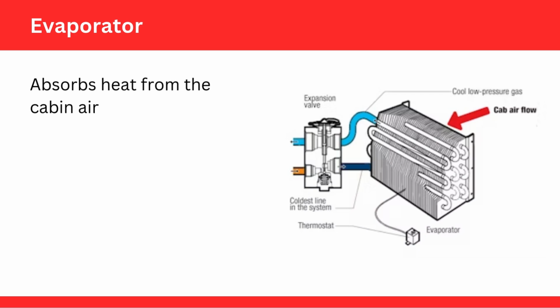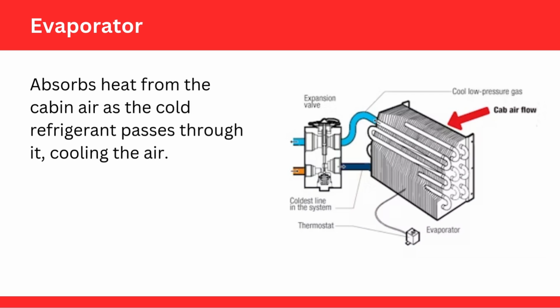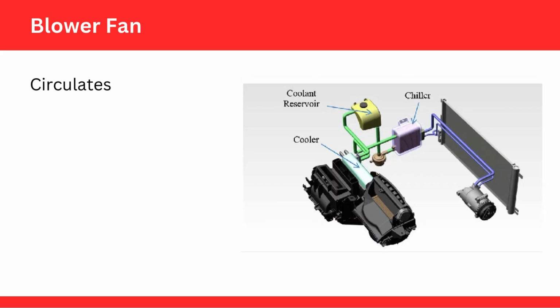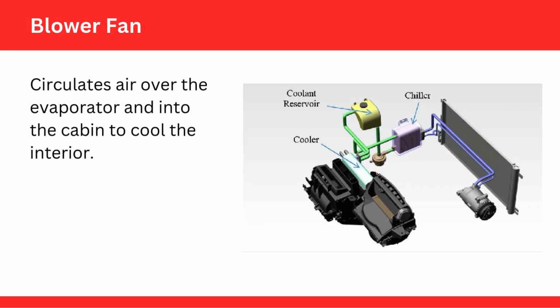Evaporator absorbs heat from the cabin air as the cold refrigerant passes through it, cooling the air. Blower fan circulates air over the evaporator and into the cabin to cool the interior.